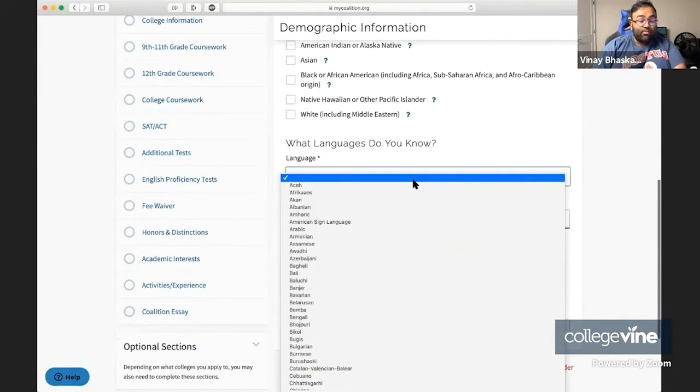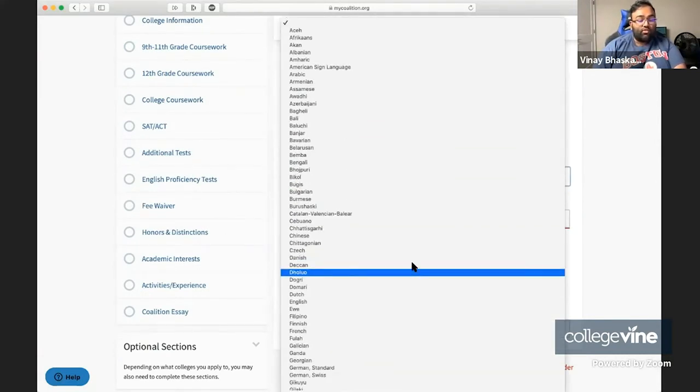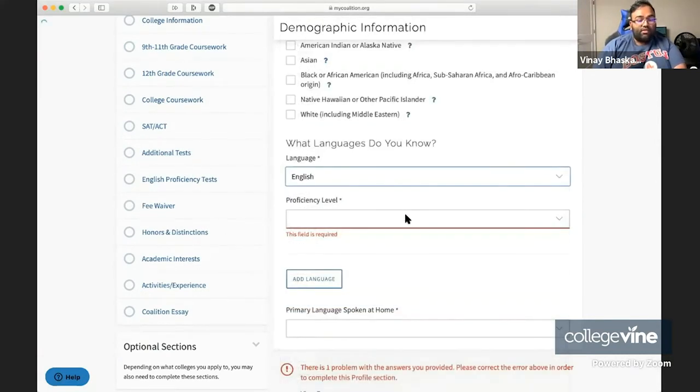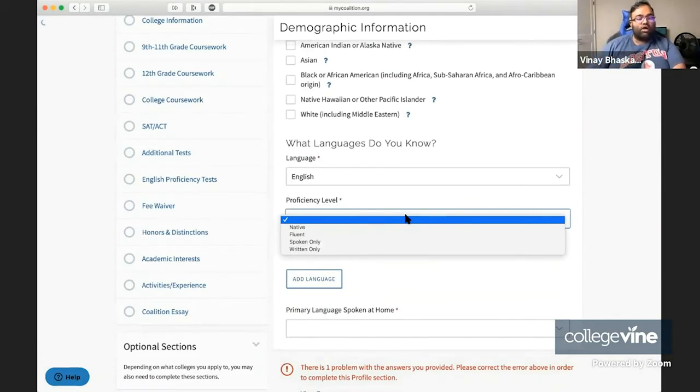Next up, we have the languages section. This is where you can enter all the different languages that you know. My general notion of what is proficient in these languages is if you could hold a conversation with someone who speaks that language and hold an entire conversation.